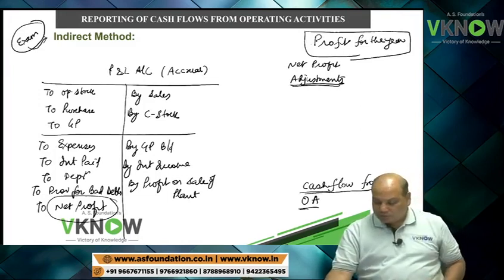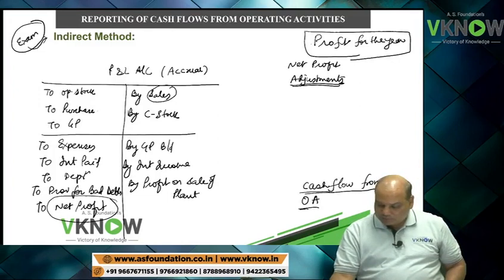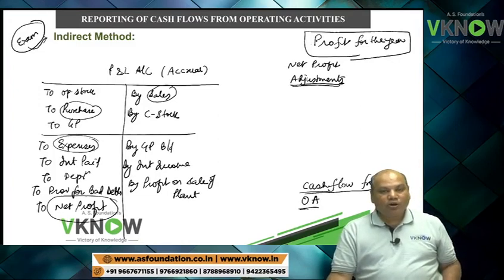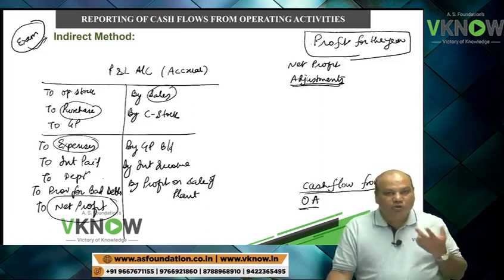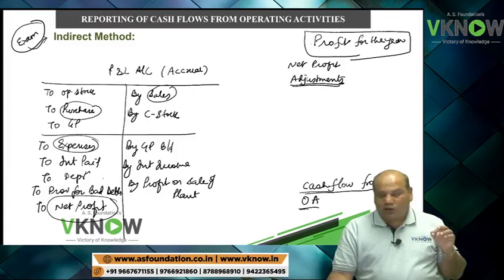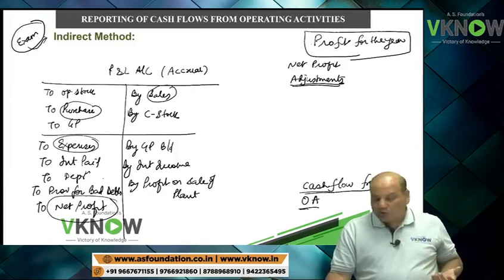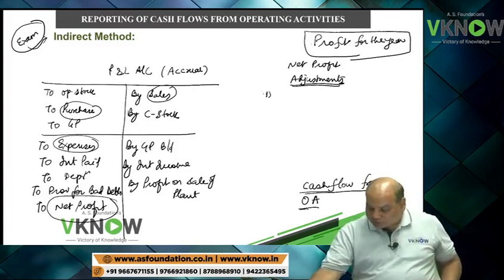Now, for example, this sale, purchase, expense, in P&L account it is based on accrual method, but in cash flow statement it should be on cash basis. So my first adjustment will be what we call adjustment for working capital items.